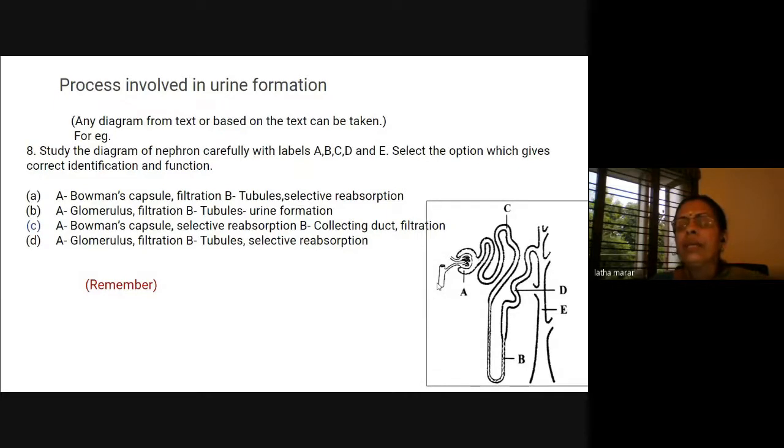Again, we can select the option which gives the identification and the function. So we have to identify the structure and relate it to the function also. We have taught them filtration and reabsorption.